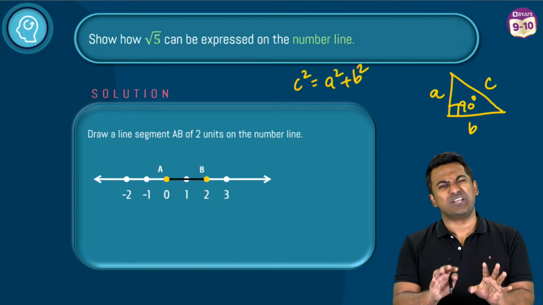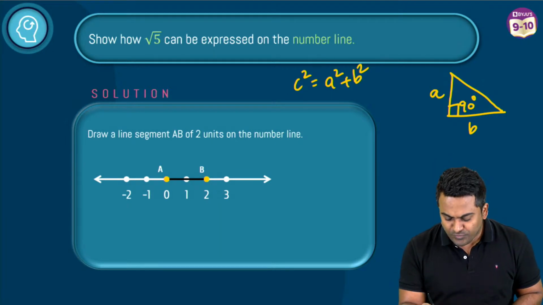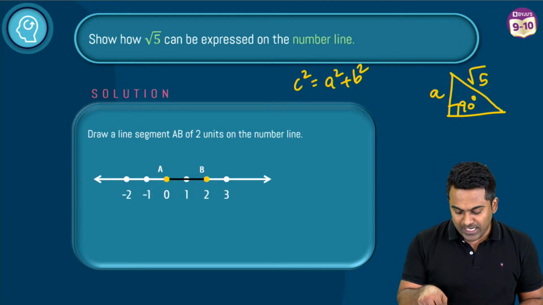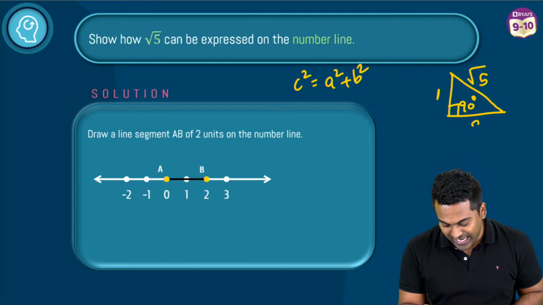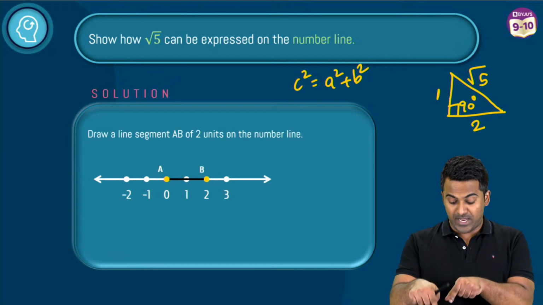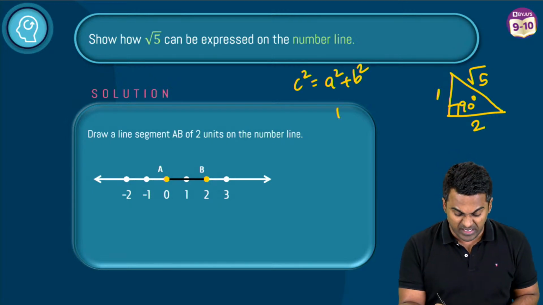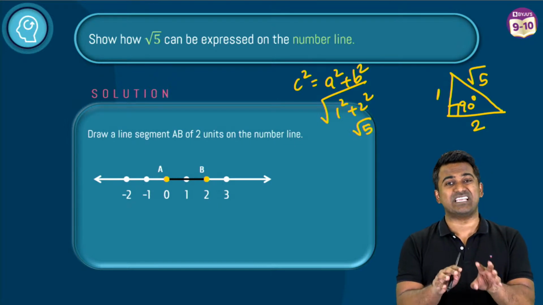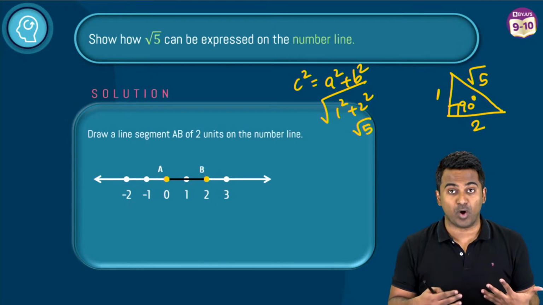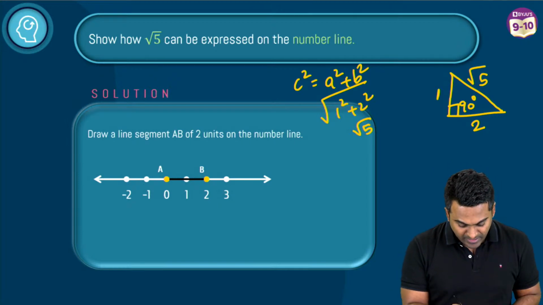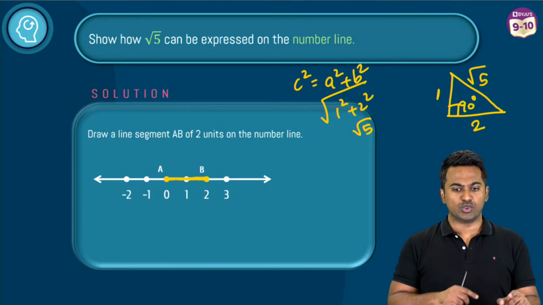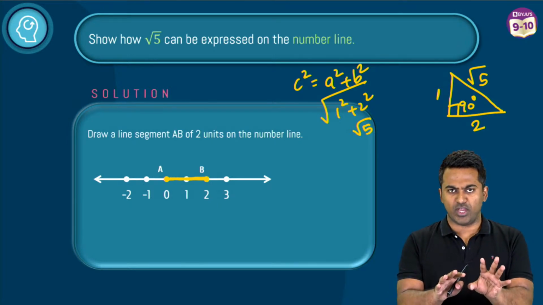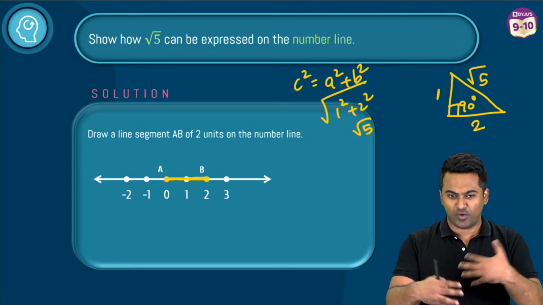So I'm trying to make the hypotenuse root 5, let's say. Then what shall I take A and B to be? Well, I can take A to be 1 and B to be 2. Will that make the hypotenuse root 5? Yes, it will, right? 1 square plus 2 square under root, that's going to make it root 5. So this is the idea that we are building upon. Look, what have we taken? We've taken a line segment of 2 units on a number line. So far we are clear in the approach, right? Not that challenging. I'm sure you guys are following me.